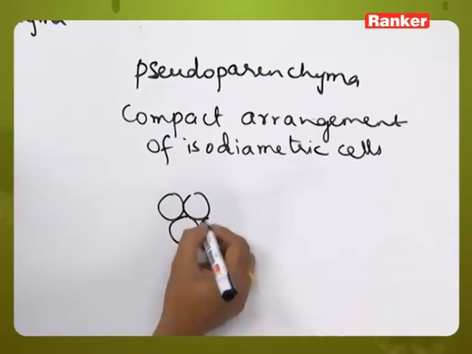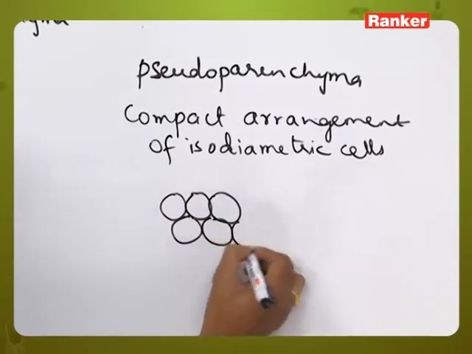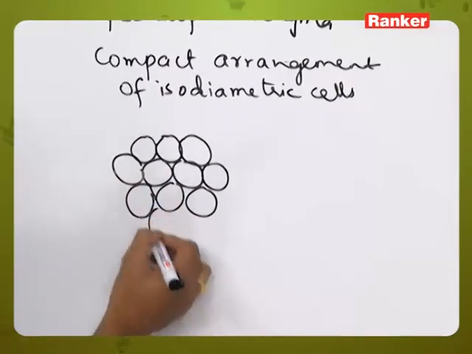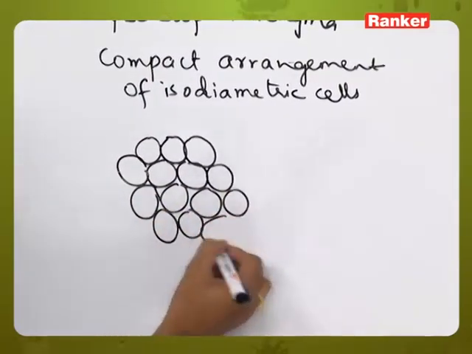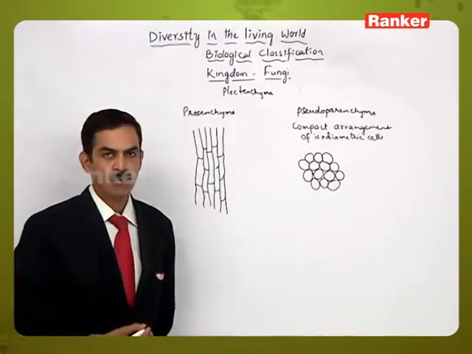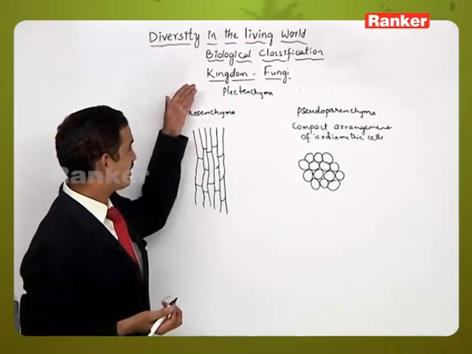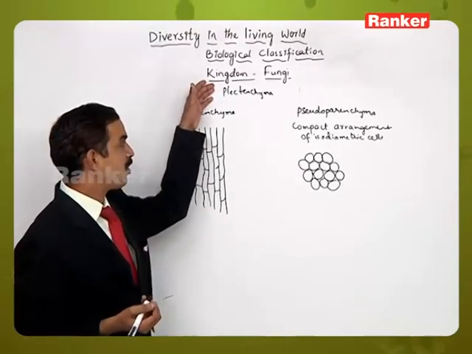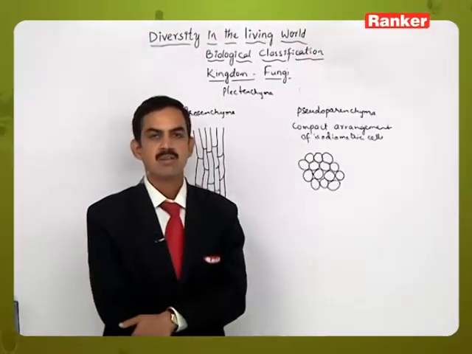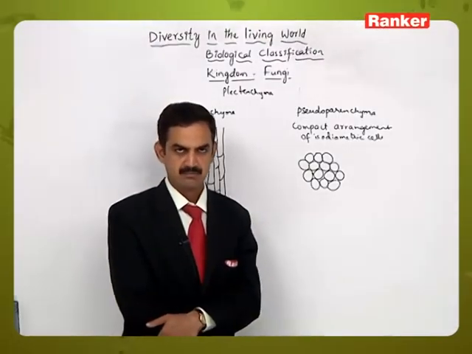In the schematic representation, we can see this type of isodiametric structures. This type of organization where a compact arrangement of isodiametric cells is present is called pseudoparenchyma. That is, the mycelium which is an interwoven structure called plectenchyma may exist in the form of prosenchyma or in the pseudoparenchyma manner.